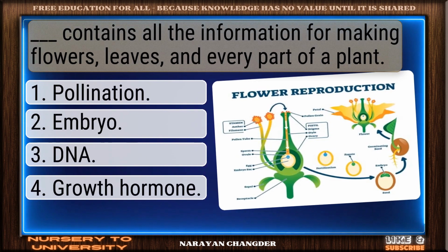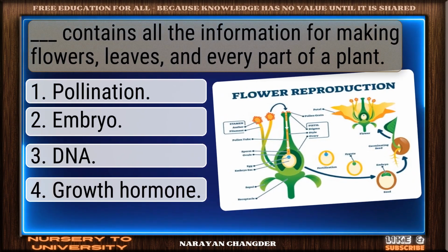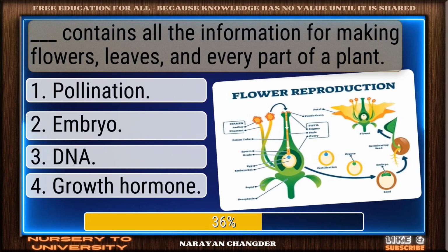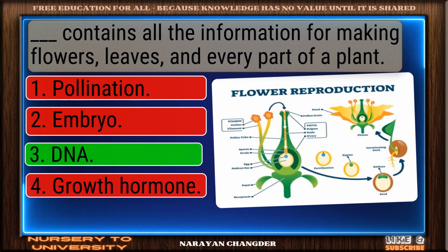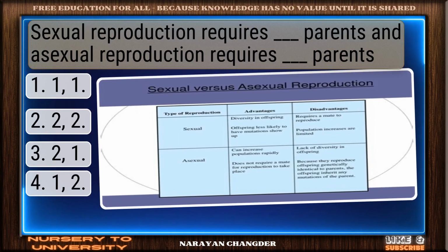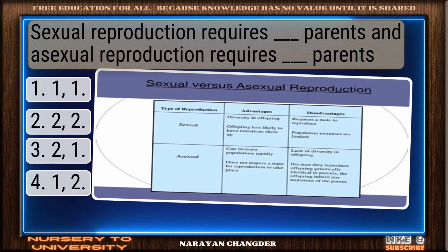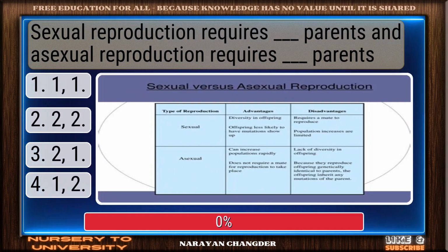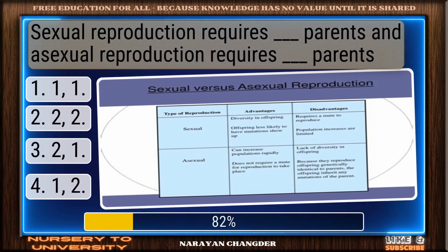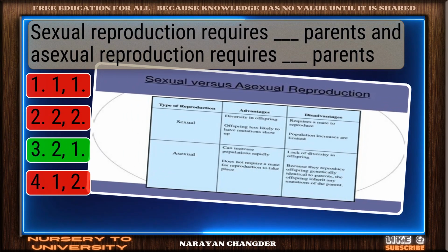Dash contains all the information for making flowers, leaves, and every part of a plant. Sharp thinking. DNA is the right choice. Sexual reproduction requires dash parents and asexual reproduction requires dash parents. Strong choice. Two and one is the right answer.